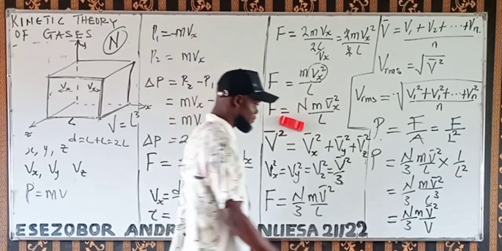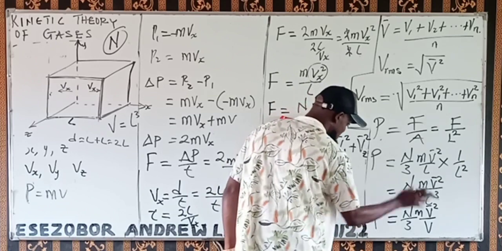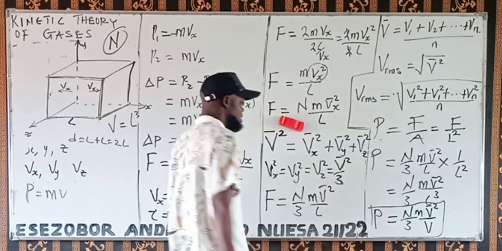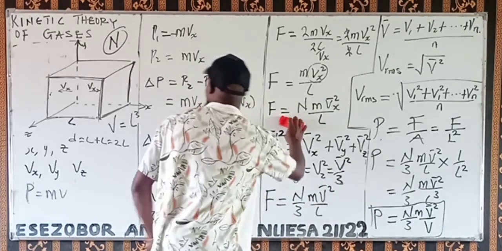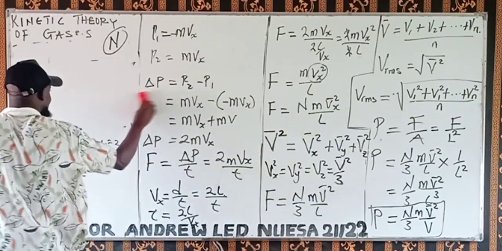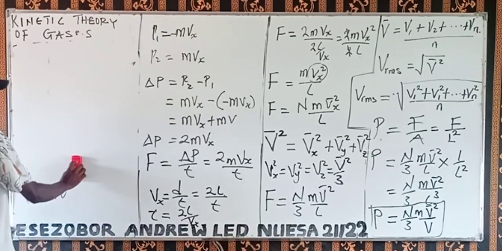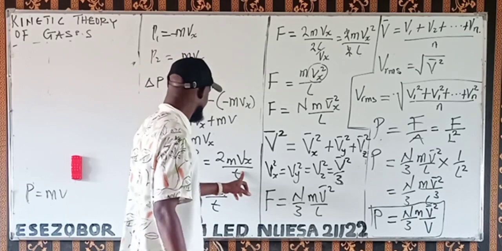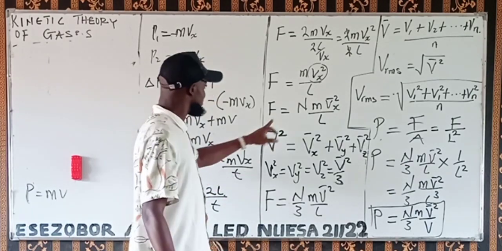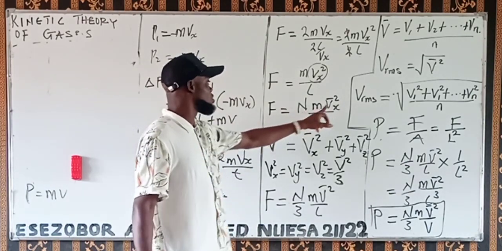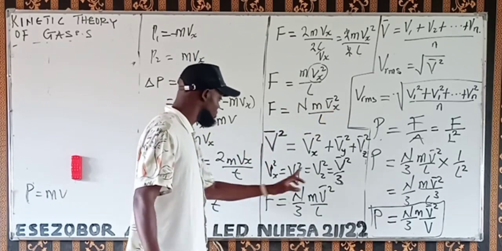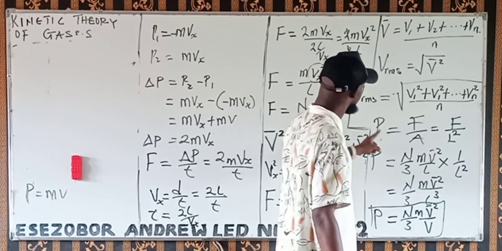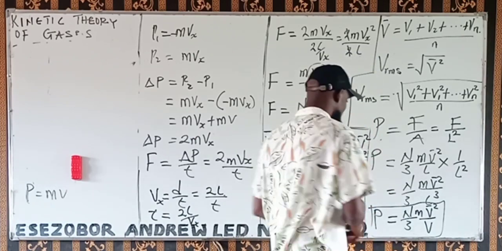So this is the pressure exerted by the gas placed in this cube. Now we are still moving, so take note of the definite equations here. This force, as a function of time, is the force of all the molecules moving in the cube. Then this pressure is exerted by the gas placed in the cube.